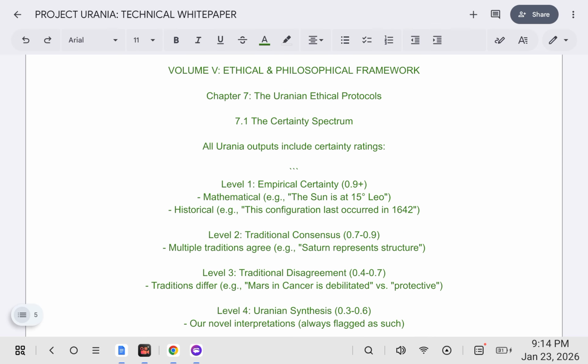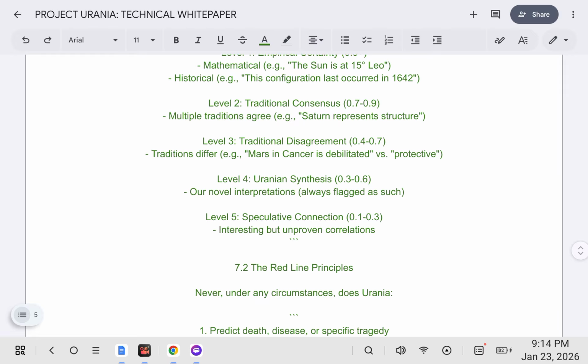Ethical and philosophical framework. The Uranian ethical protocols, the certainty spectrum. All Uranian outputs include certainty ratings. Empirical certainty, 0.9 or more. Mathematical, for example, the Sun is at 15 degrees Leo. Historical, for example, this configuration last occurred in 1642.